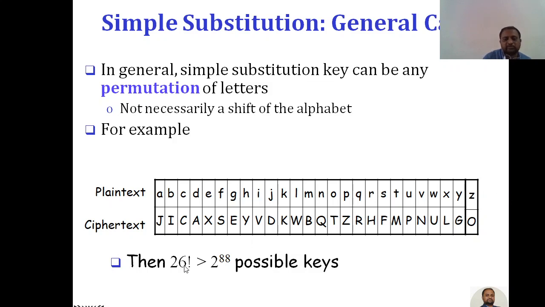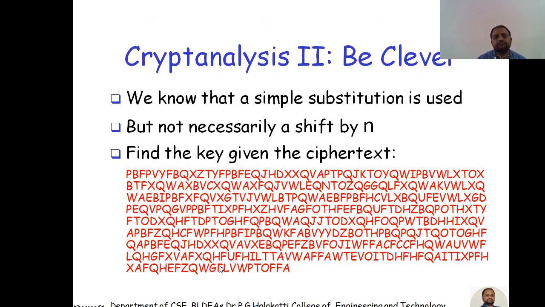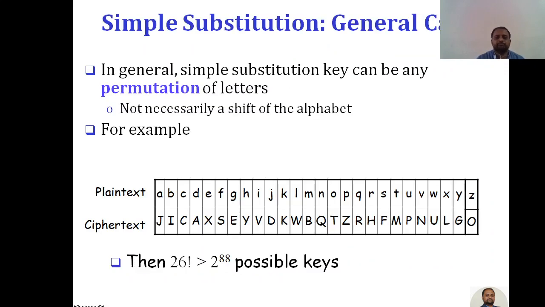That is what 26 factorial is, which is actually greater than 2 raised to 88 possible keys. If the attacker wants to get the plain text, then he or she has to try 2 raised to 88 possible keys. So this is one example here, cryptanalysis.